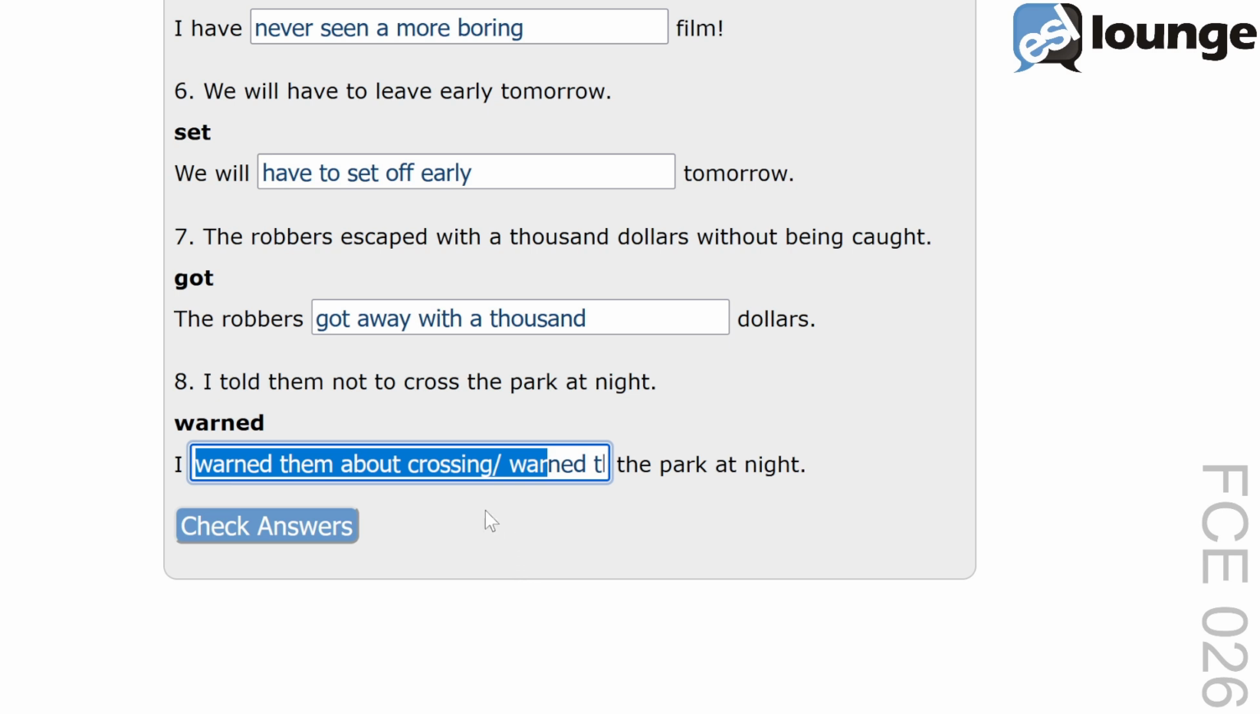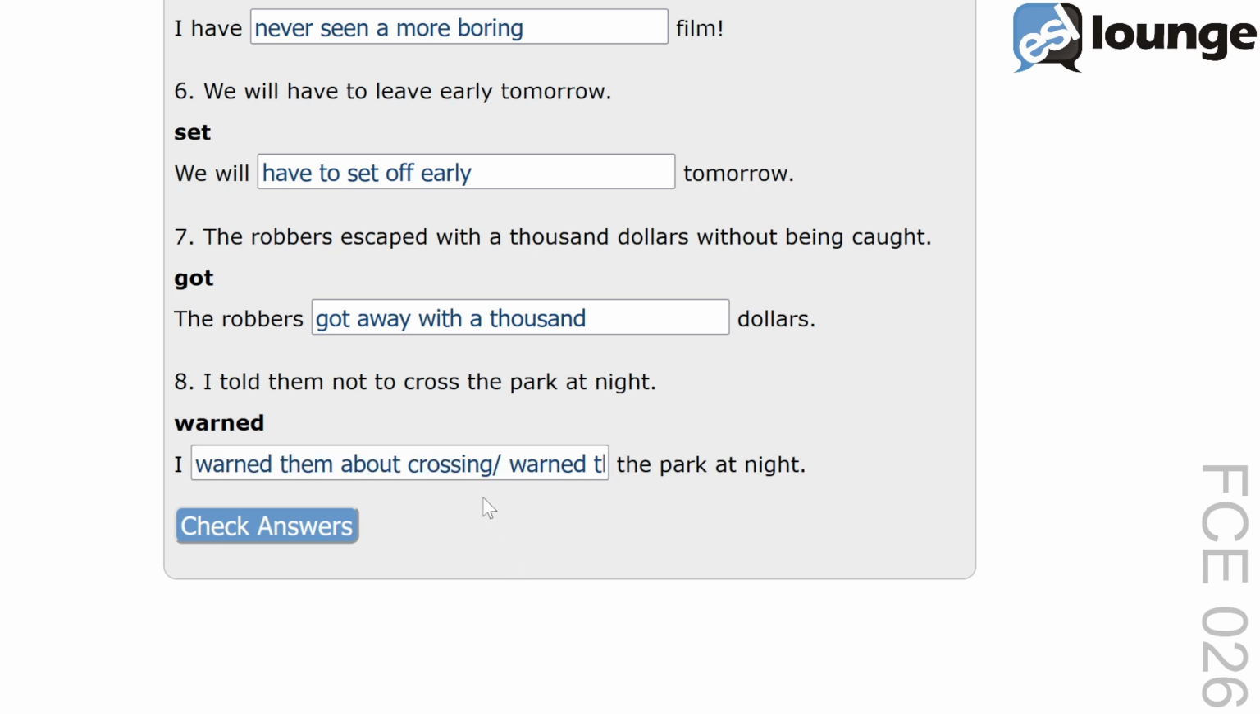Another example would be, she warned him about the dangers of crossing that road. Or, he warned his brother against driving so fast.